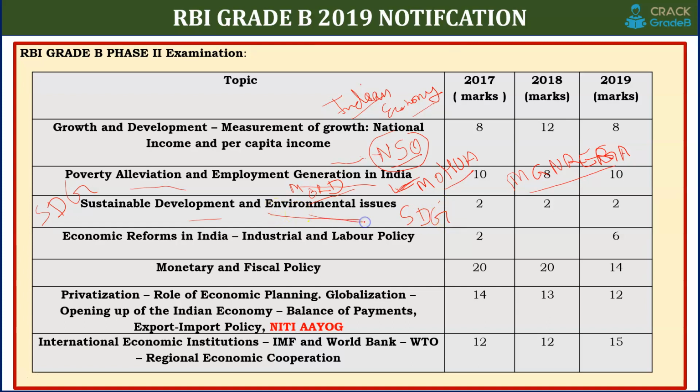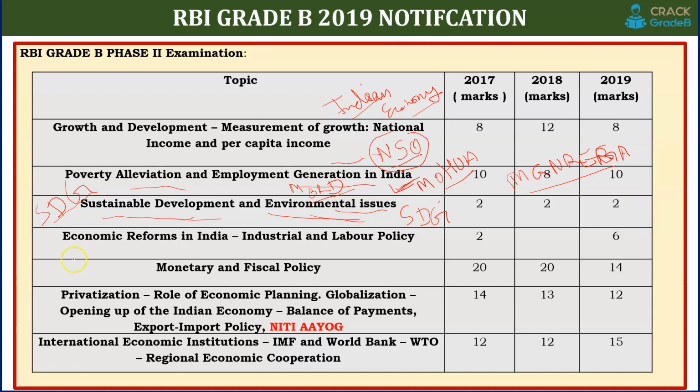For environmental issues, there is the Ministry of Environment, Forest and Climate Change. From there you can study the environmental issues. SDG goals are very important, but you don't have to spend much time. Selectively, you can study SDG and environmental issues from the Ministry of Environment, Forest and Climate Change.